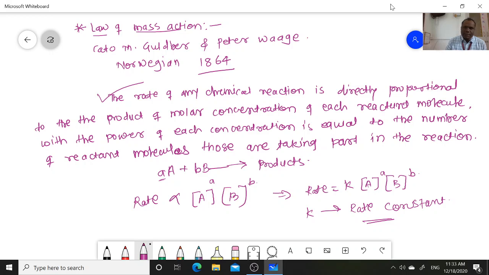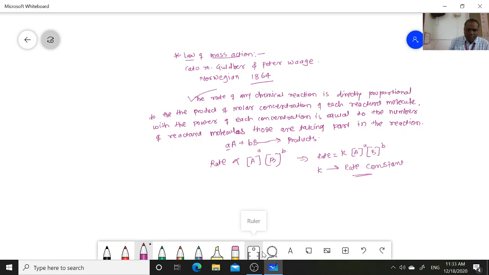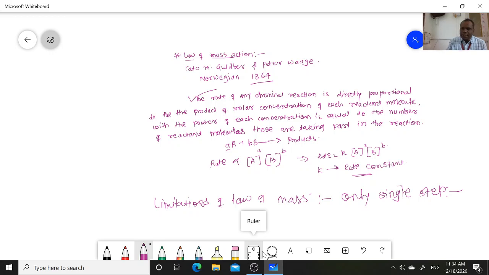The limitation of this law of mass action is that this law is applicable only to single step reactions.